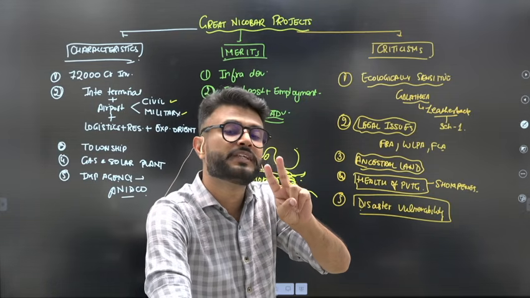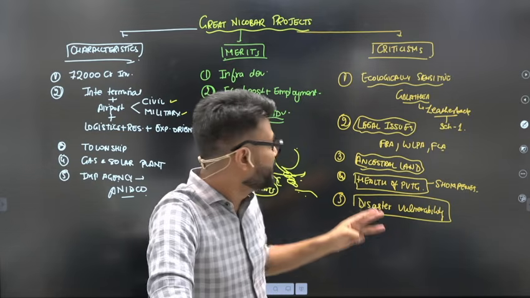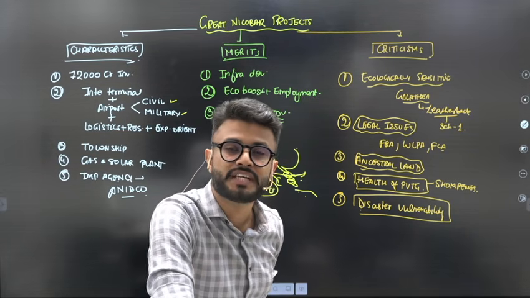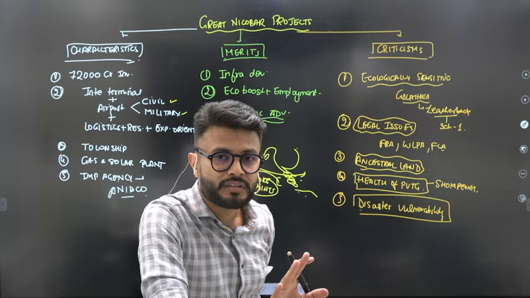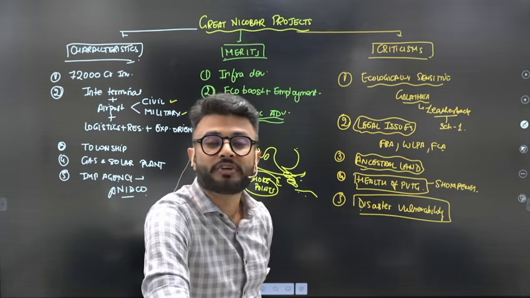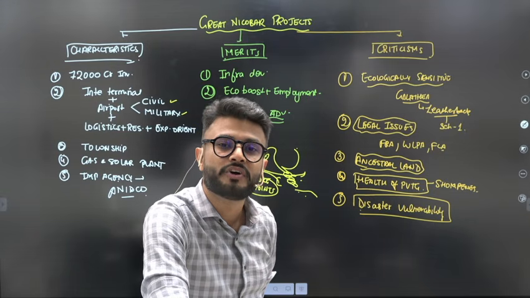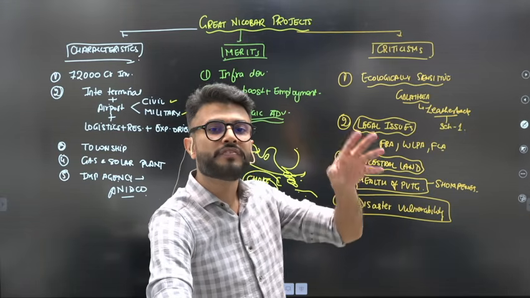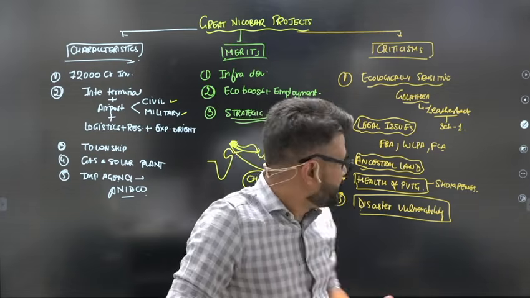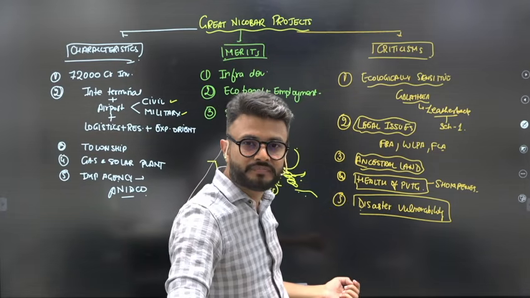Some portions also experience volcanoes. This region also experiences coastal flooding and rising sea levels, and ocean acidification because of climate change. This region also experiences tropical cyclones which develop in the Bay of Bengal region, and sometimes the offshoots of the Pacific cyclones also hit this area, the coastal areas. So that is the disaster vulnerability of this region, right?